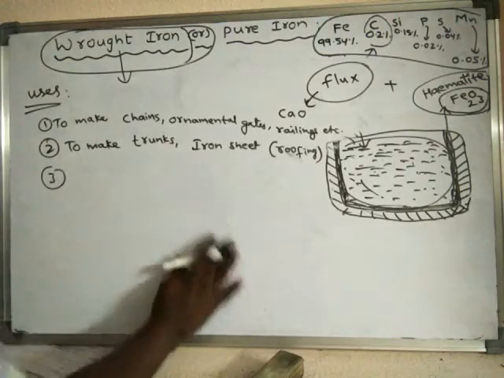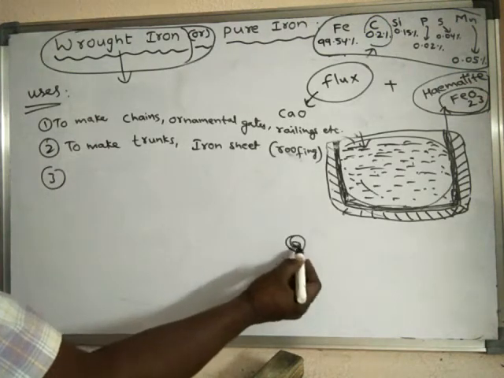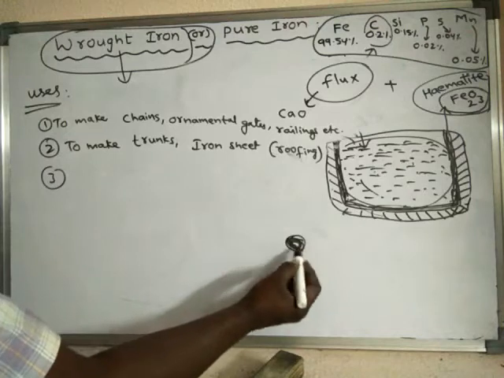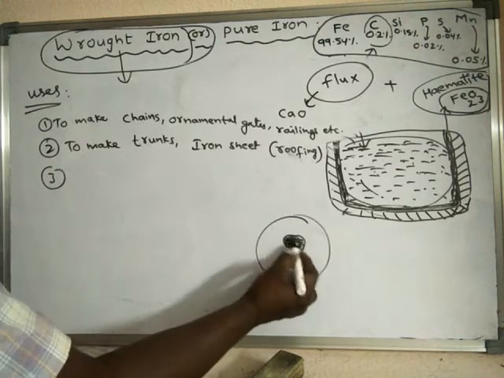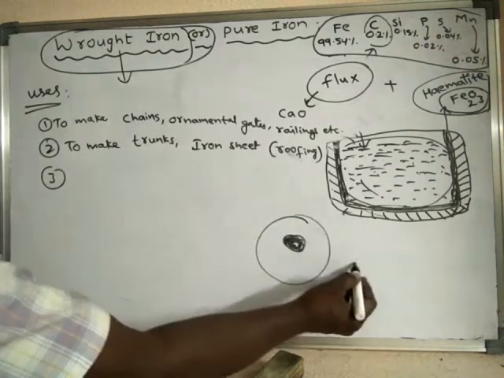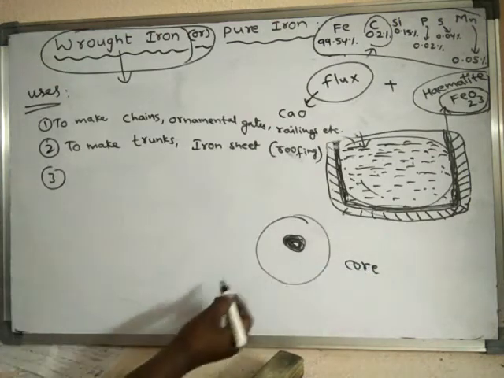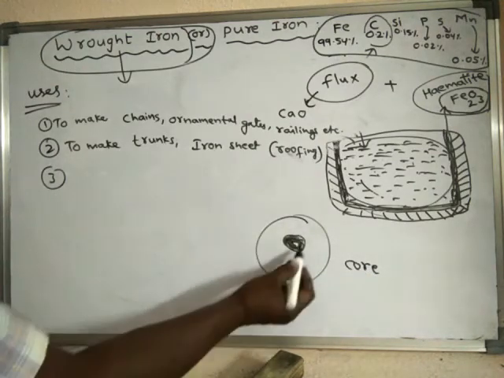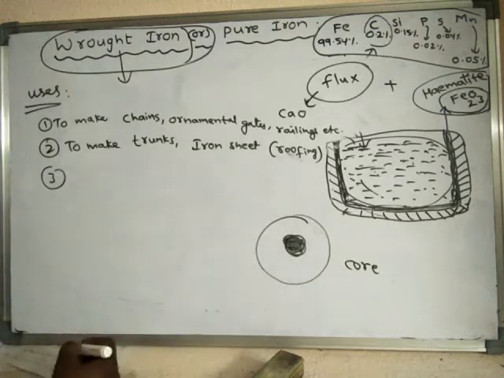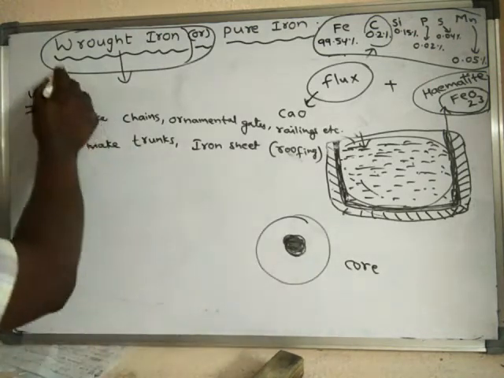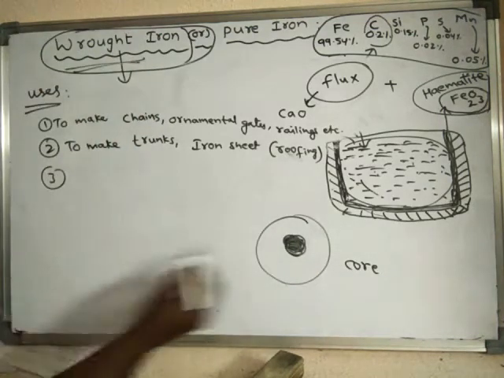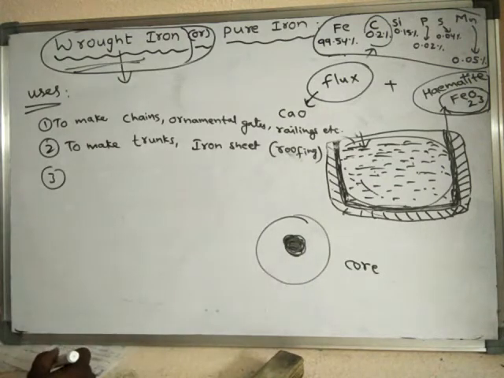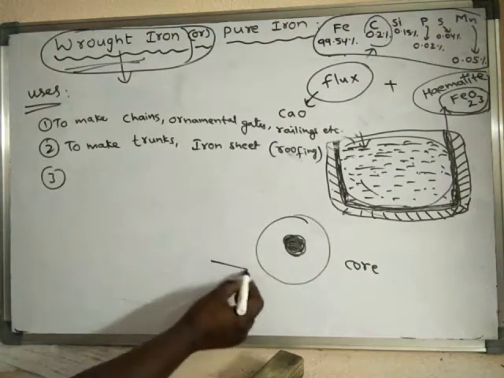Inside the electrical motor, the material which is present in the center is said to be the core. If it is an electrical motor, the center portion is said to be the core. The core is made up of what? Wrought iron. So the core of the motors and the core of the transformers.